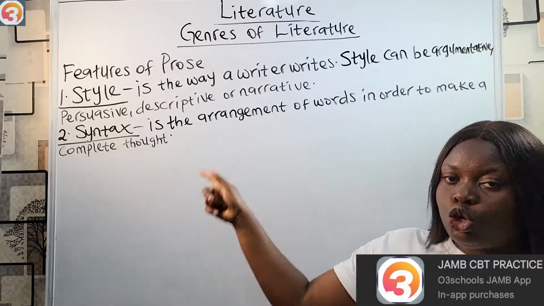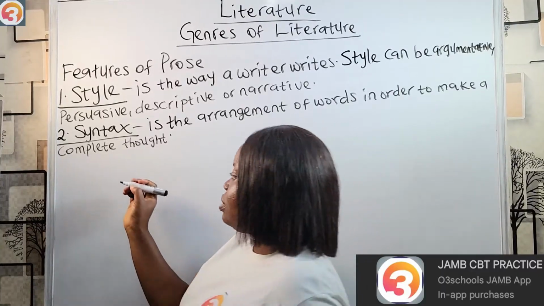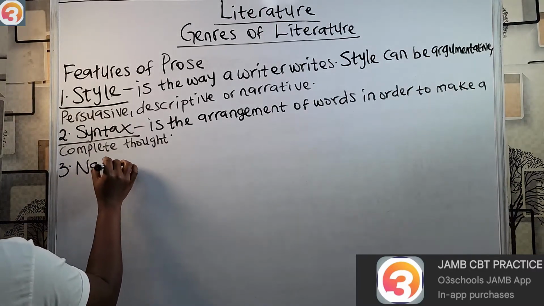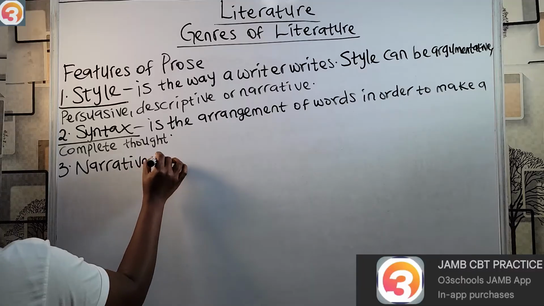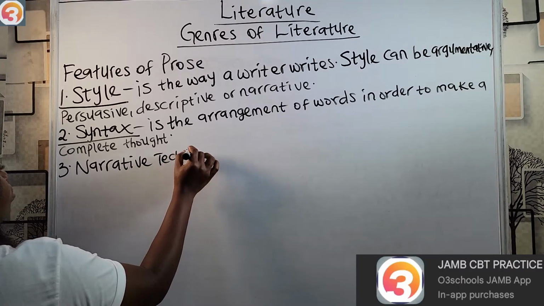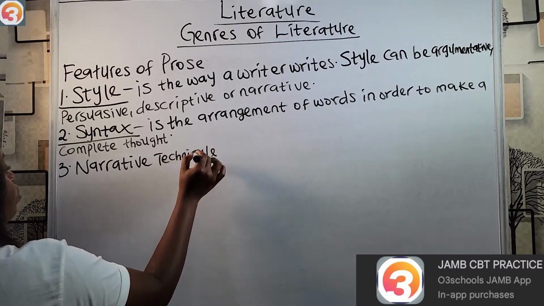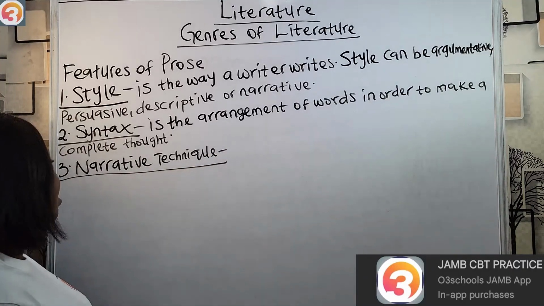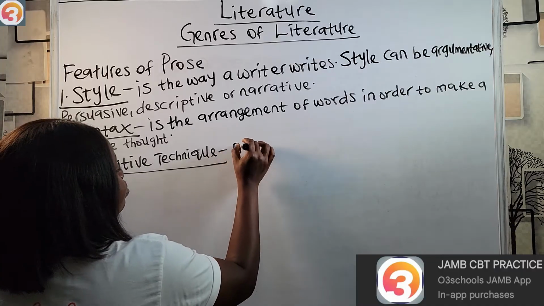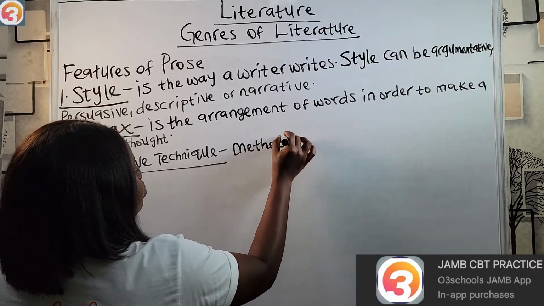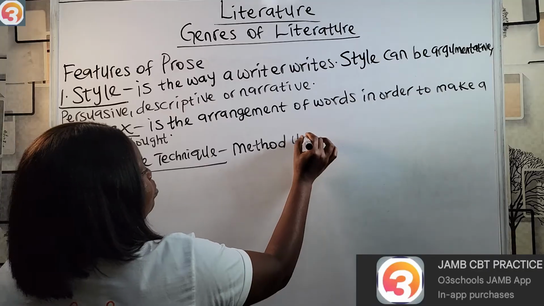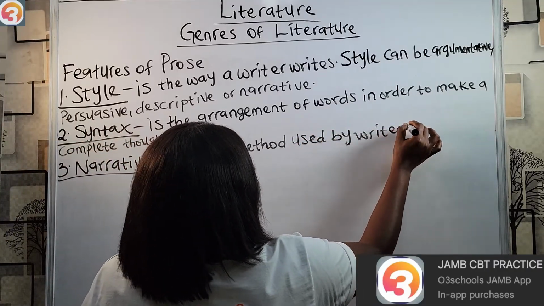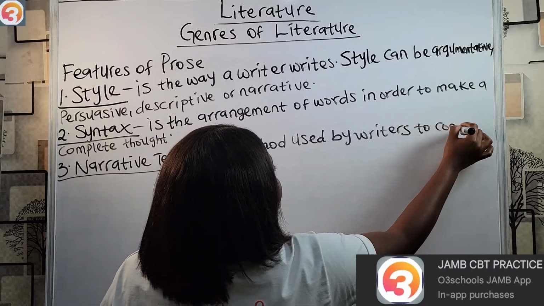Another feature of prose is the narrative technique, which is simply the method used by writers to convey their messages.